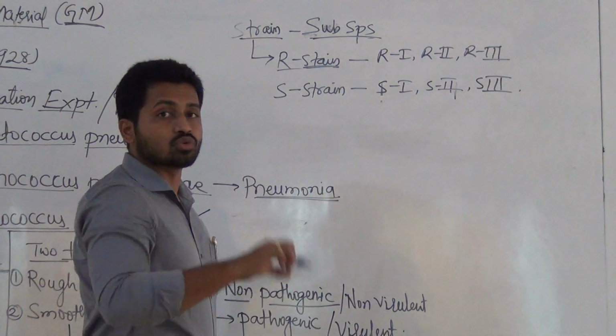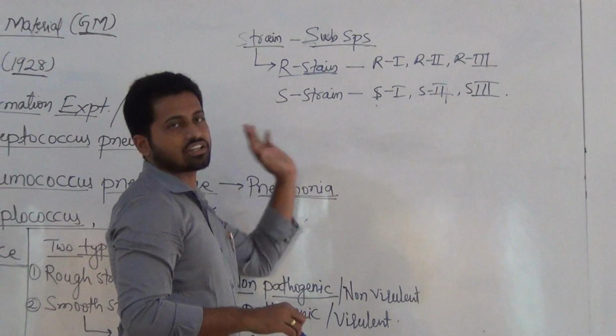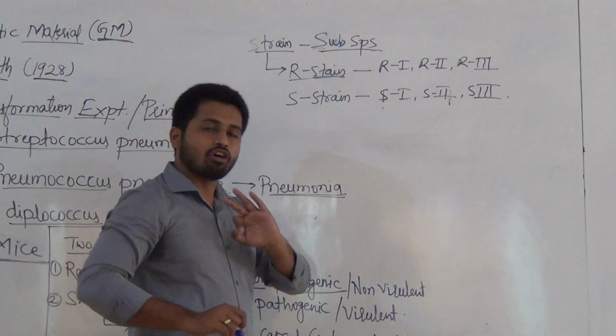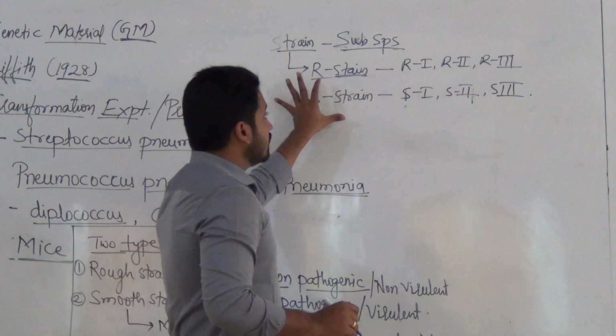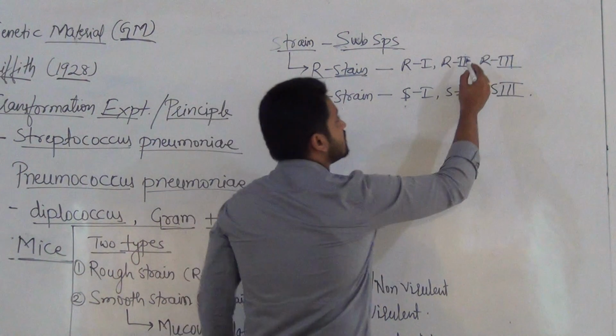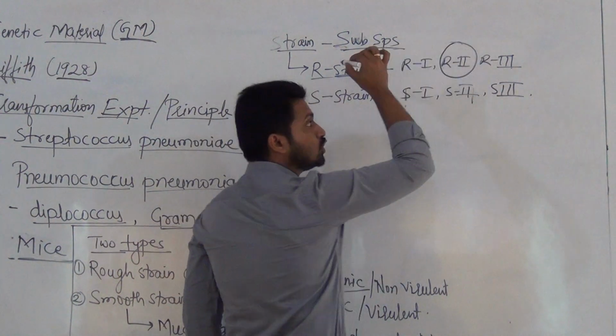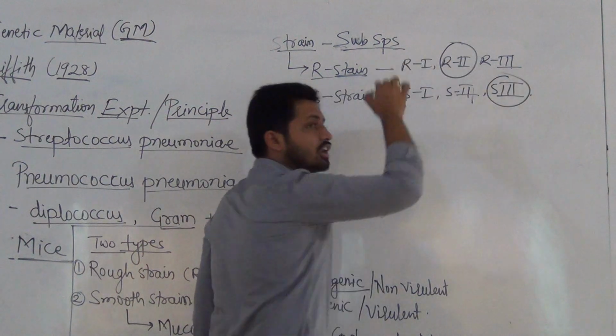In NCERT only the R strain and S strain are given, but for detailed information, Griffith used R2 and S3 for his experiment.